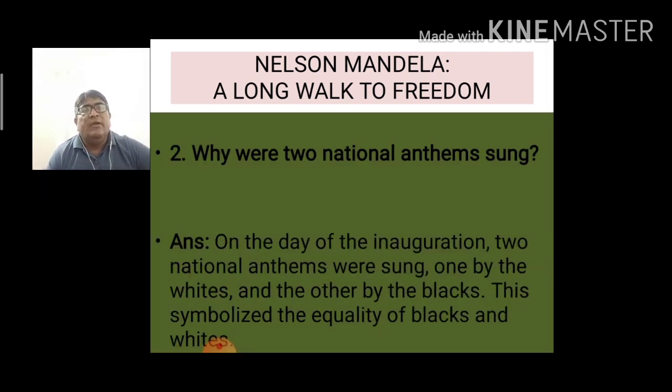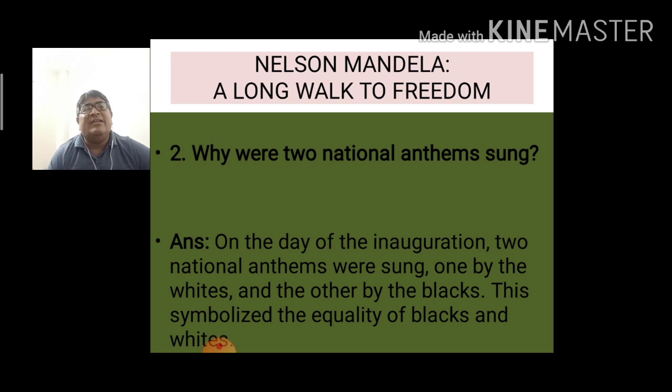Next question. Why were two national anthems sung? On the day of the inauguration, two national anthems were sung, one by the whites and the other by the blacks. The reason behind it was that the black people and the white people had their own national anthems because of the discrimination between the black and the white.